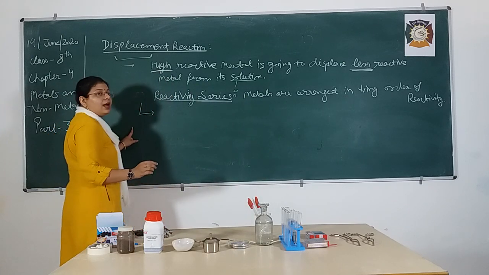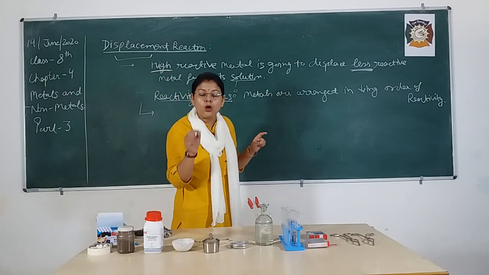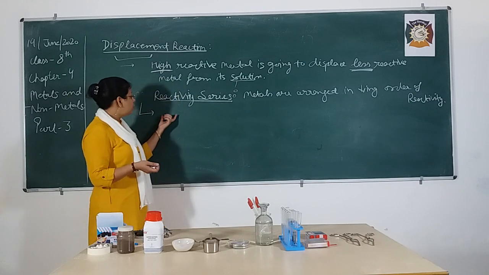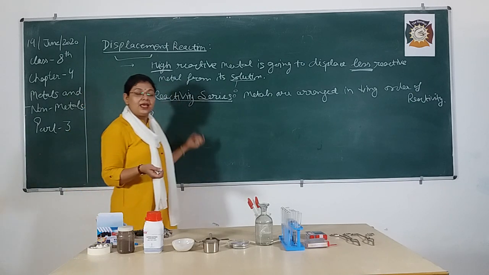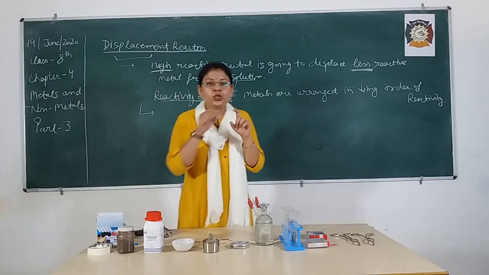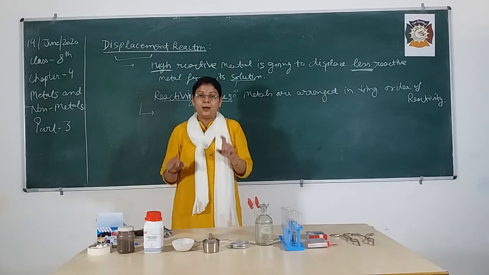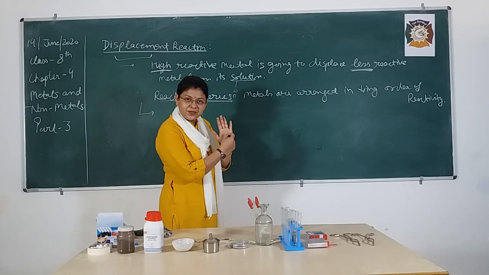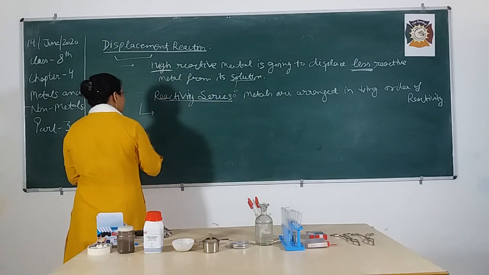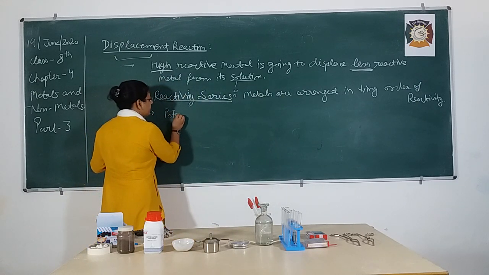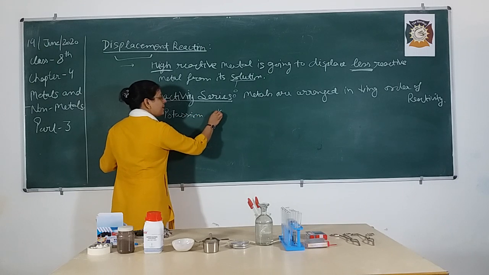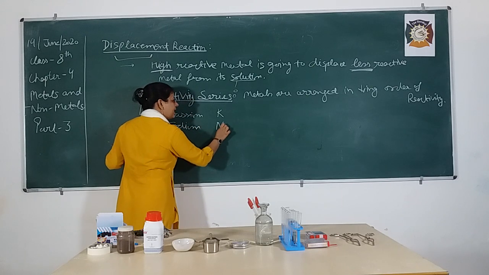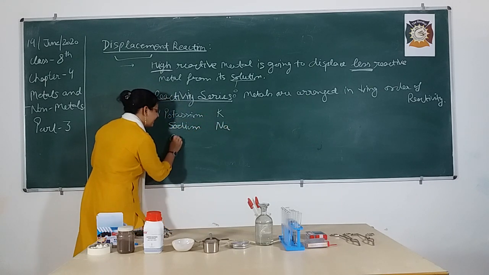So bache, here I am going to write the symbols of the metals, because just build the habit in you to remember the symbols of the metals. Each and every time there is no need to write the full name of the metal. But when you are writing in your notebook for the first time, you have to write with names and with symbols also. Like the first one is potassium. The symbol for potassium is K. Another one is sodium, Na. Potassium, sodium, calcium.